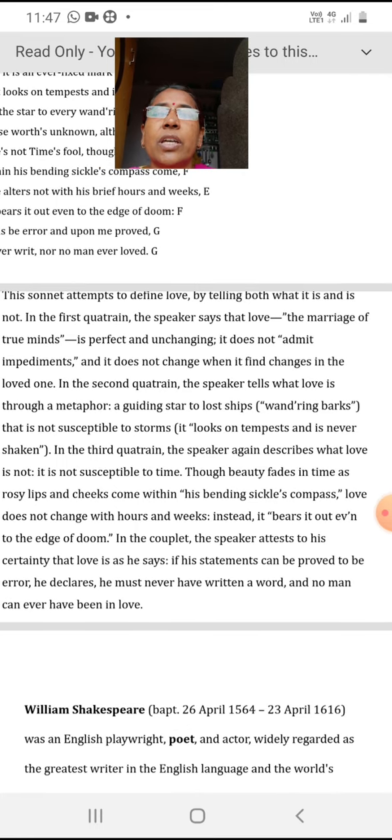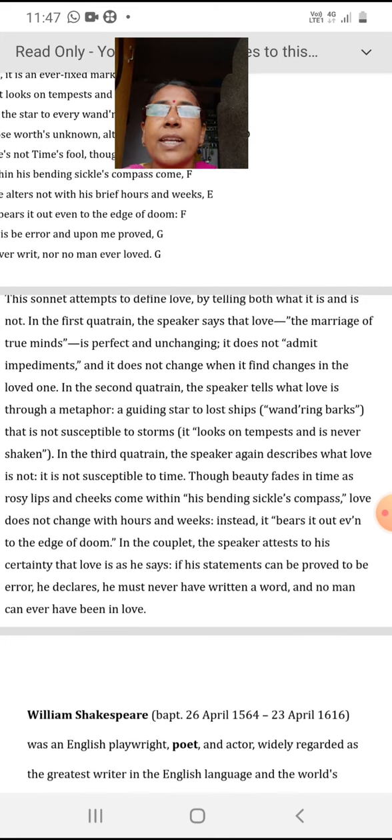The marriage is just a procedure, it is a tradition for us. But for the poet, the marriage of true minds is perfect and unchanging. The first quality he tries to tell us of love is that it is perfect and unchanging.